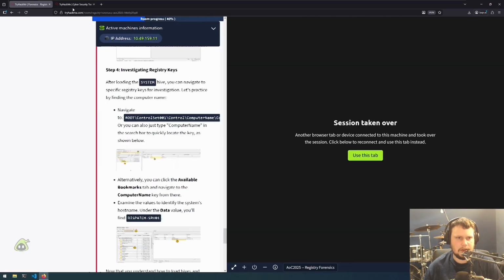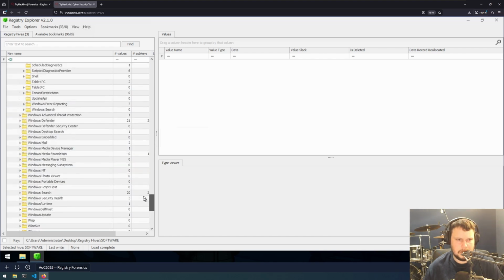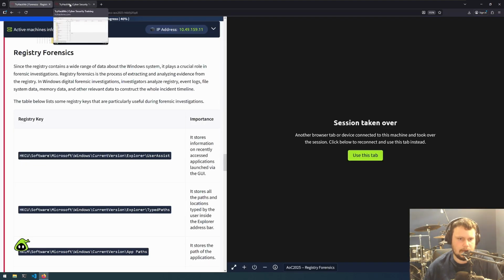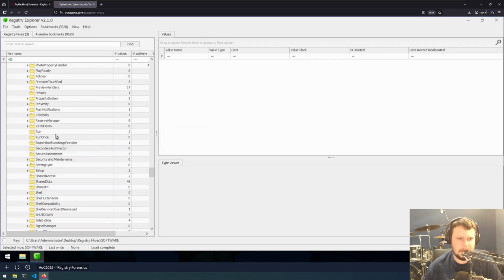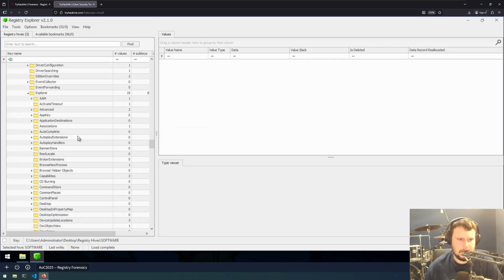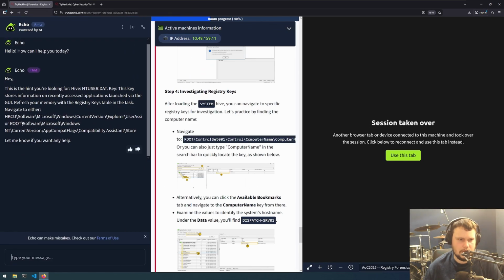I think I was going to go for... let's go back to that. Software, Microsoft, Windows, CurrentVersion. It was UserAssist, which we don't have. Oh, actually I missed Explorer. Explorer, then UserAssist. No, we don't have it. What was the other path that we can go to? The other place we can go is root, Software.